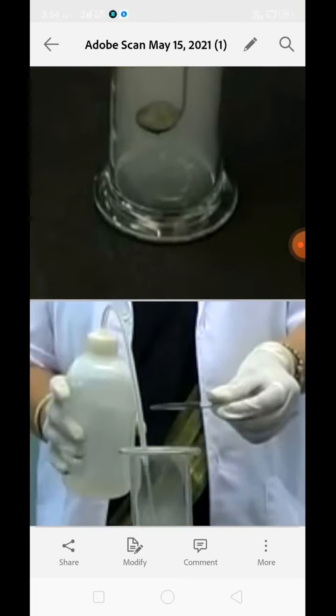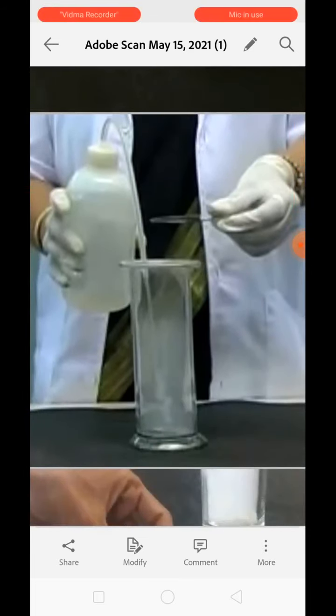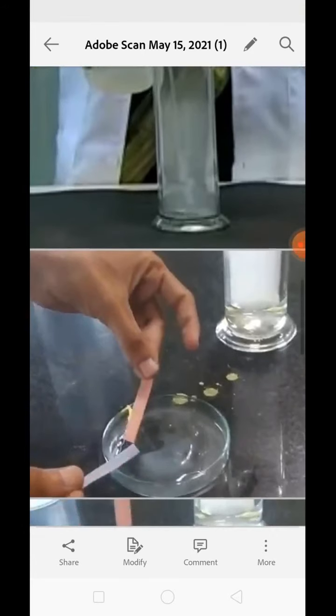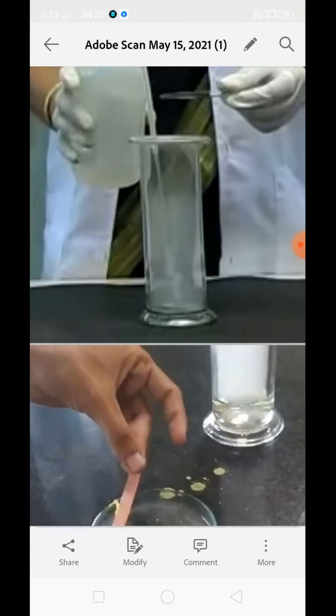Now we need to add water to it and shake it properly, so that the water can get mixed with the fume which has been coming out from the burning sulfur.